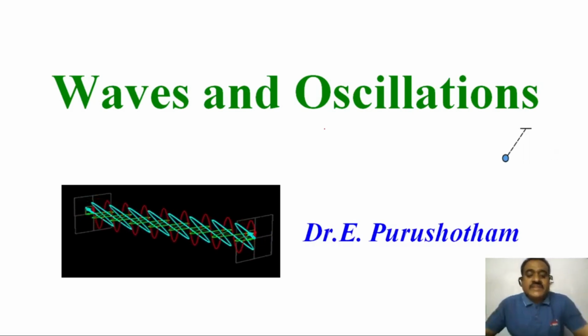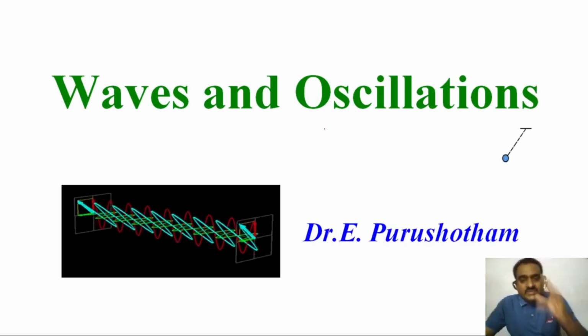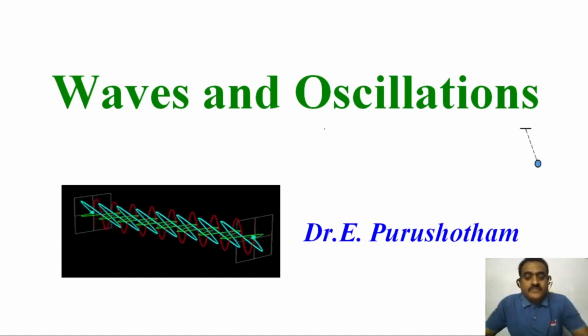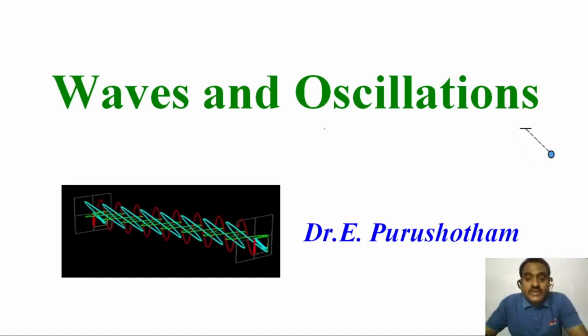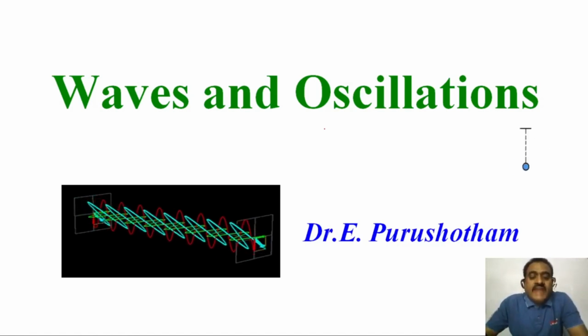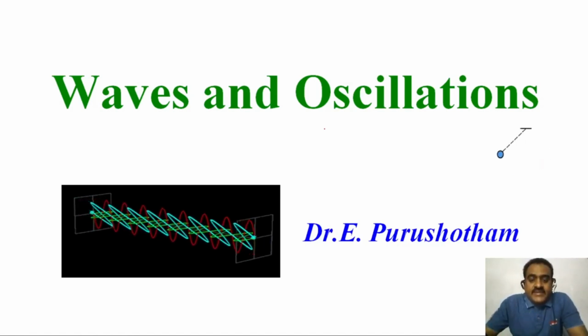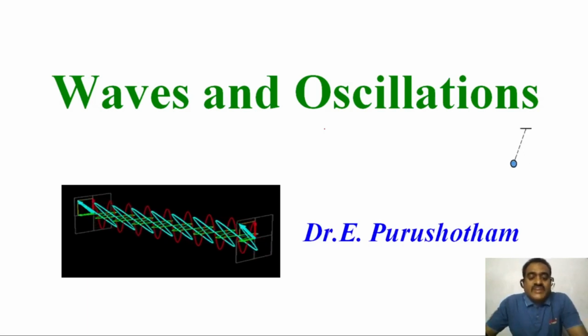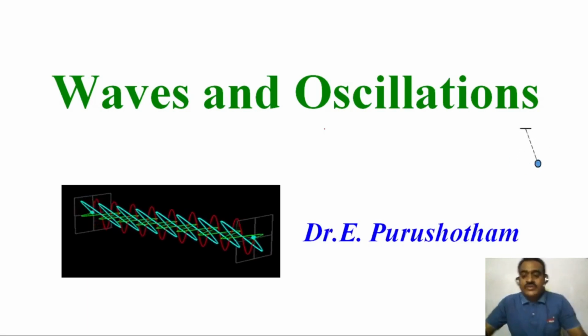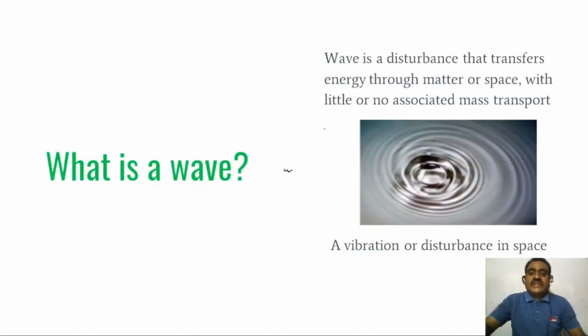Wave is a disturbance that transfers the energy from one location to another location through matter or space with little or no associated mass transport. You can observe on the screen. This is the disturbance point.